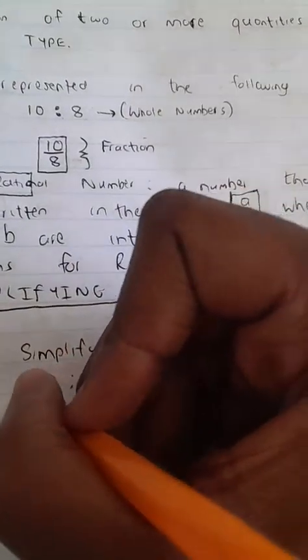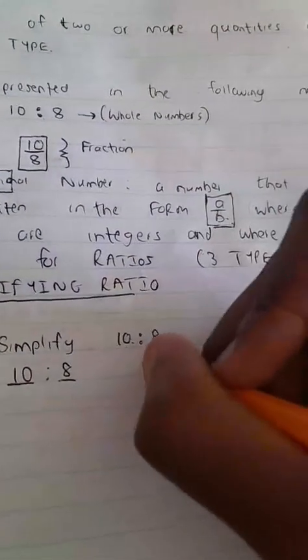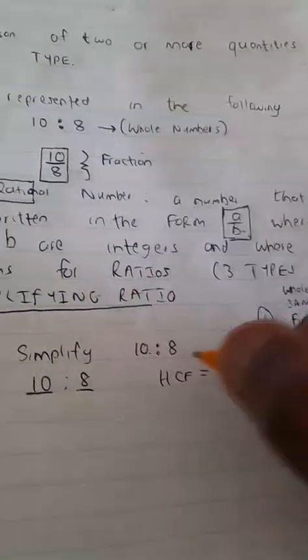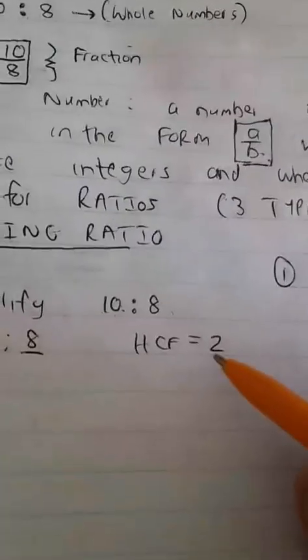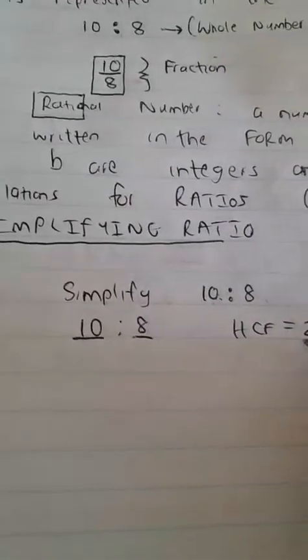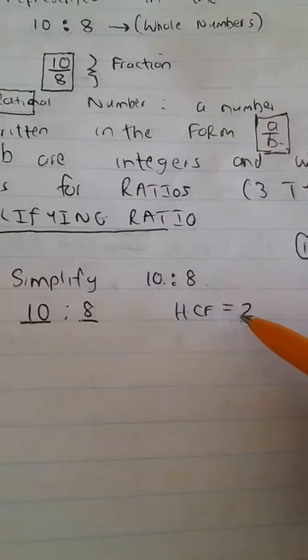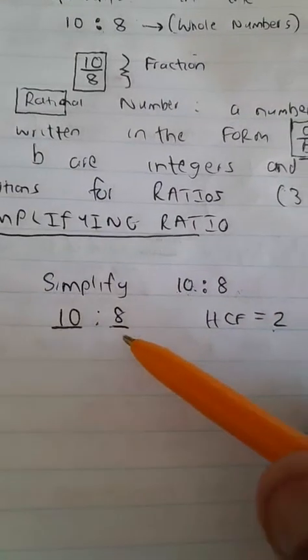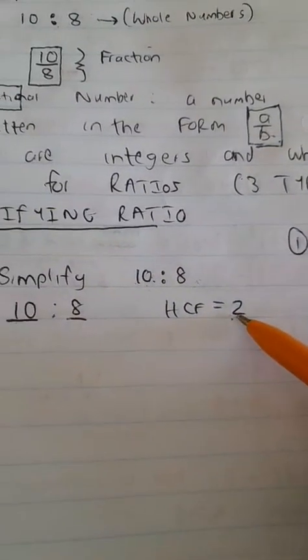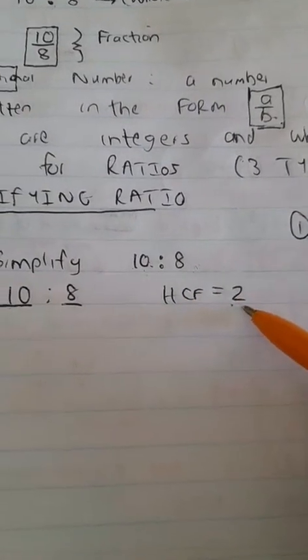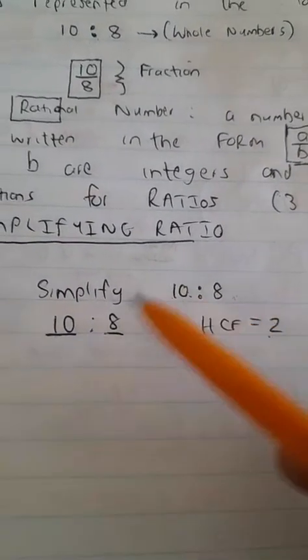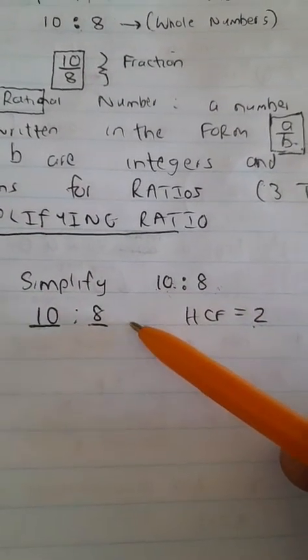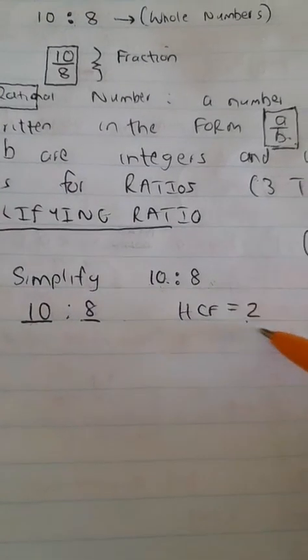We take 10 and 8. We found the highest common factor. The highest common factor, first and foremost, is what? Is 2. The biggest number or the greatest number that goes into 10 and 8 is 2. And why do we say it's the highest common factor? It's because 2 goes into 10 and 8 and leaves no remainder, and it is the highest number.